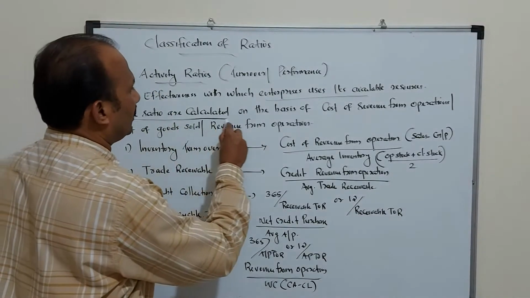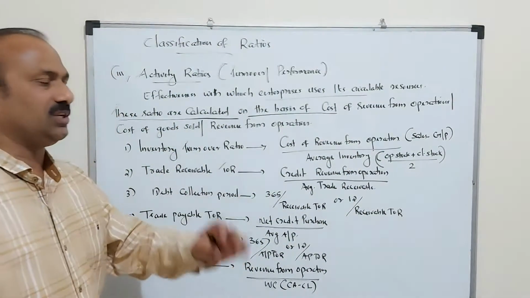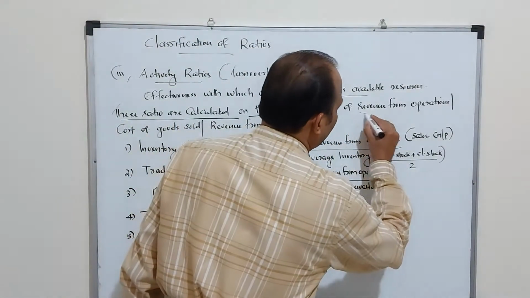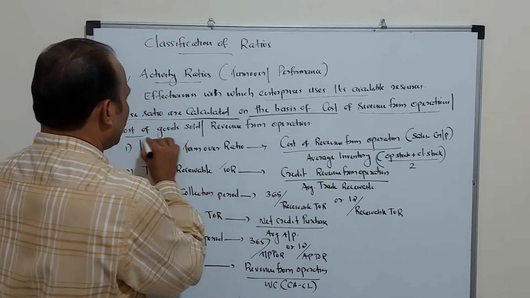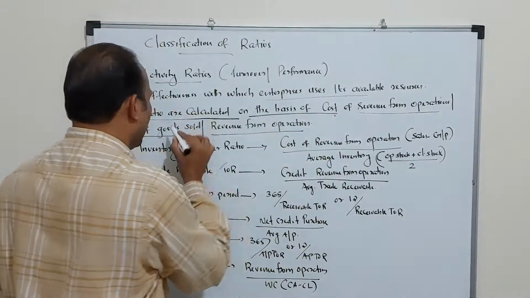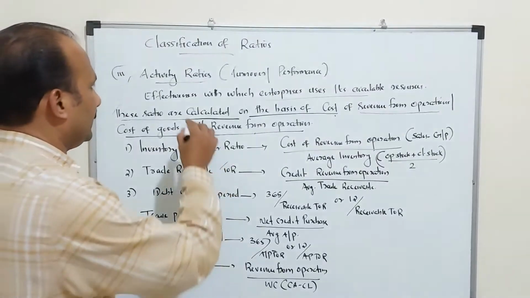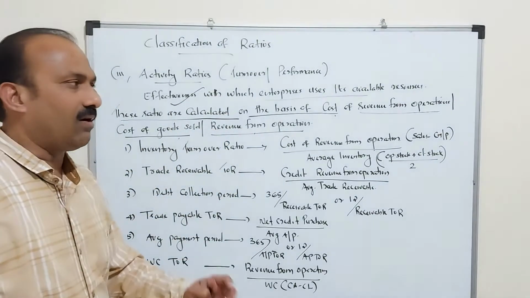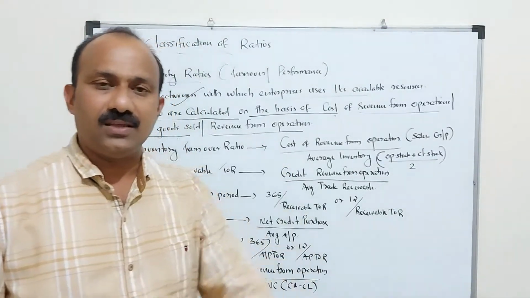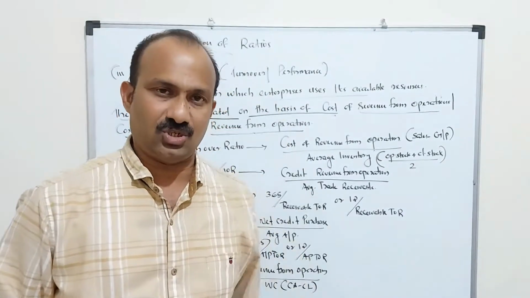Most of the ratios under this heading are calculated on the basis of the cost of revenue from operations, cost of goods sold, or revenue from operation, that means net sales. Here we see the effectiveness of how an organization is using its resources. Simply we can say these ratios are mainly used to measure the performance of an organization.